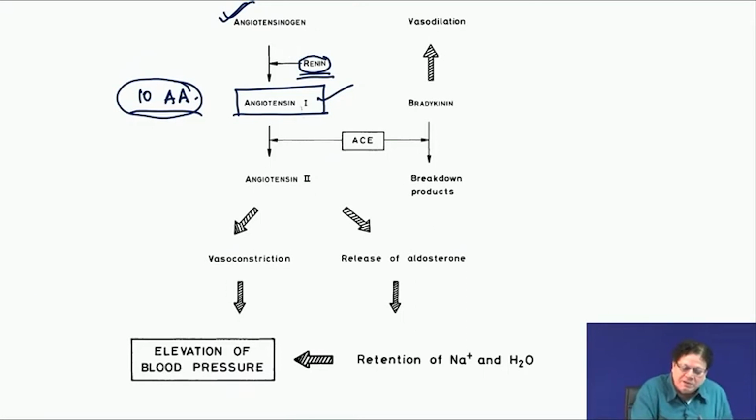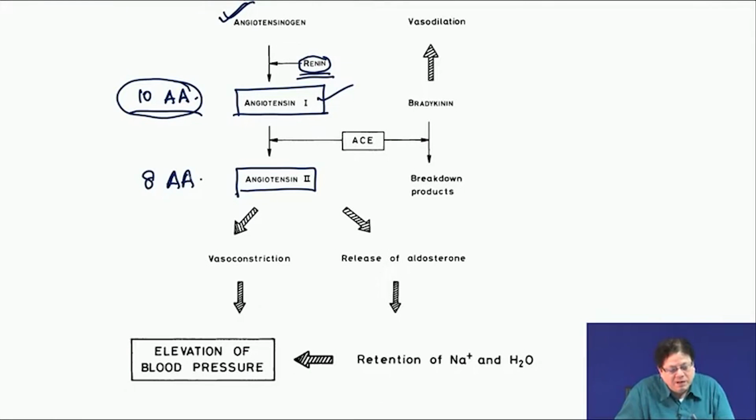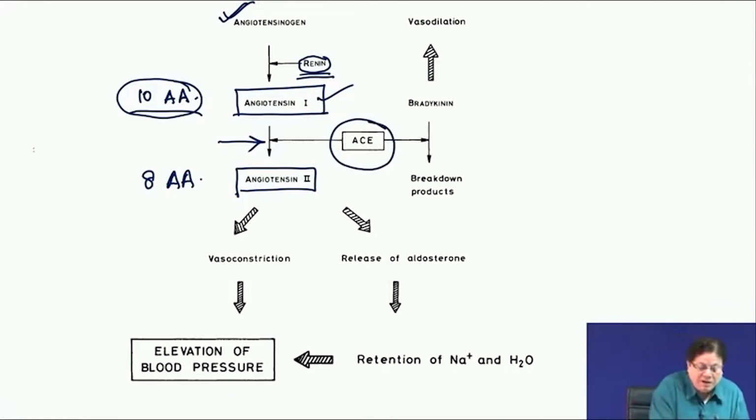Then angiotensin 1 is converted into angiotensin 2. Angiotensin 2 is an 8 amino acid containing peptide. So, that means the enzyme here is what is called angiotensin converting enzyme, which is also a protease by the way, because you are removing amino acids by hydrolyzing the peptide bond. So, that is called angiotensin converting enzyme, ACE.